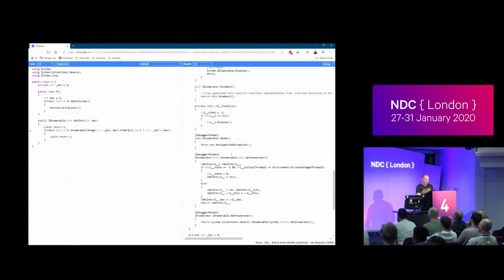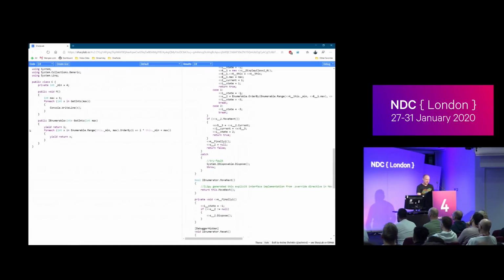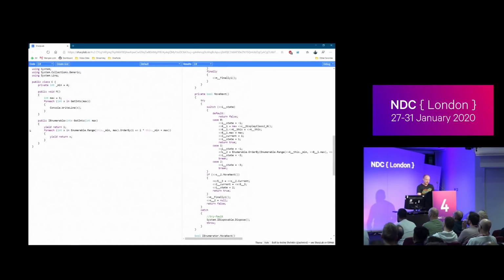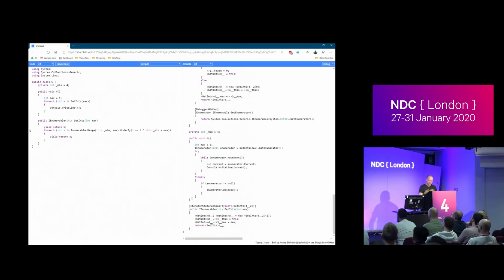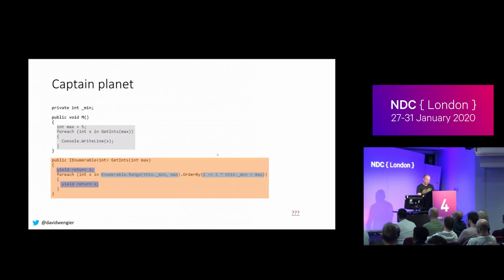But yeah, so here's our GetEnumerator. Here's our state machine. Here's where we're at. See, I said there was another enumerator inside the state machine. That's S2 for those playing at home. Here's our actual code. Here's our rewritten GetInt method, which creates a helper. So SharpLab is awesome for looking at this sort of thing, and it shows you everything.